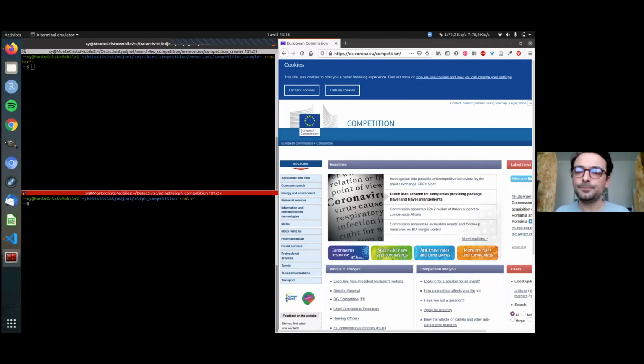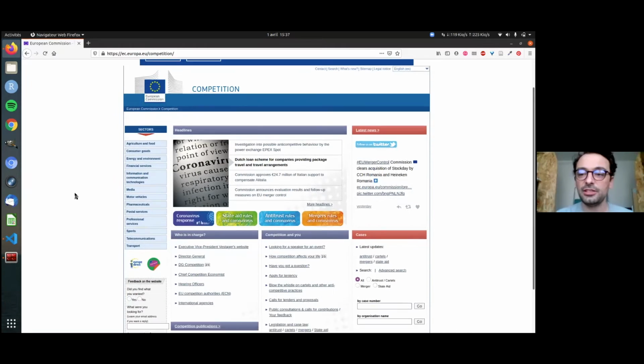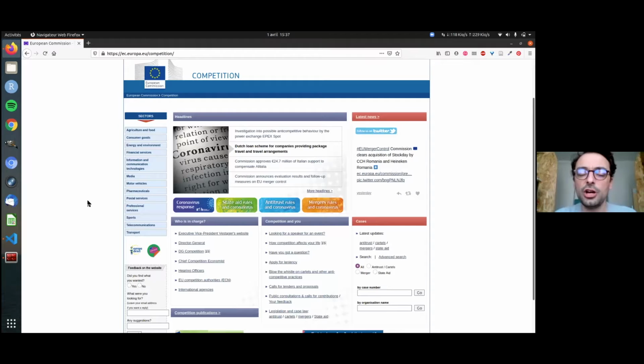So our target, so to speak, is the competition website from the European Commission. It's the website of DG Competition, which is in charge of all regulation regarding trusts, cartels, mergers, and state aid within the scope of the whole EU. So we have a lot of different companies, cases and countries involved in several sectors.